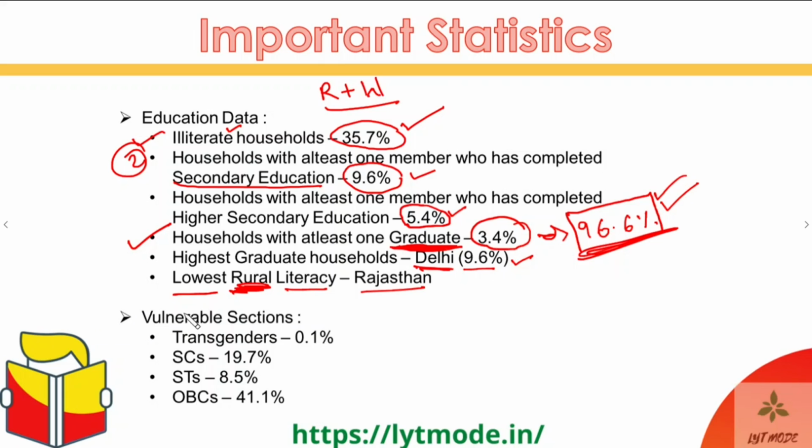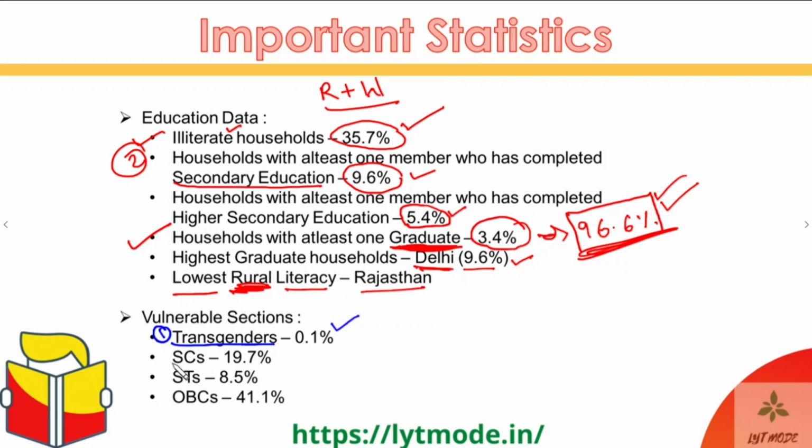Okay, so for the vulnerable sections, first of all, let's talk about a community that is rarely talked about in India, but again, they are very vulnerable, and that is why they become important for your exam as well. And you should also know it in general. This will help you in a lot of places, including the interviews. So, first of all, in the vulnerable sections comes the transgenders. Now, the transgenders are only 0.1% of the total population of India.